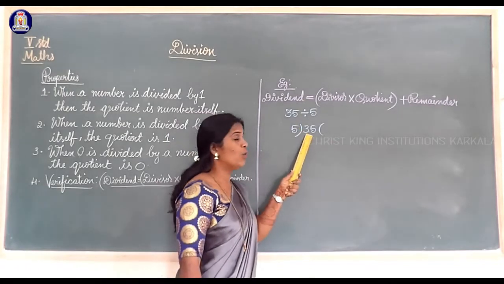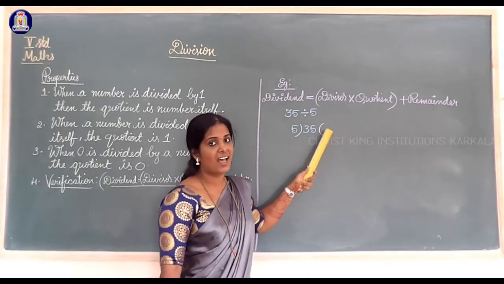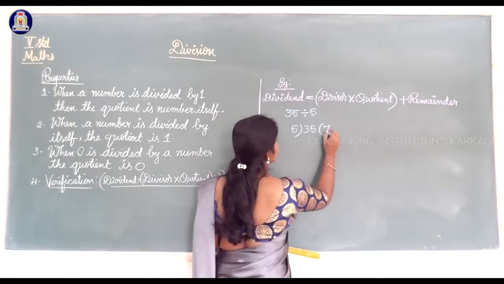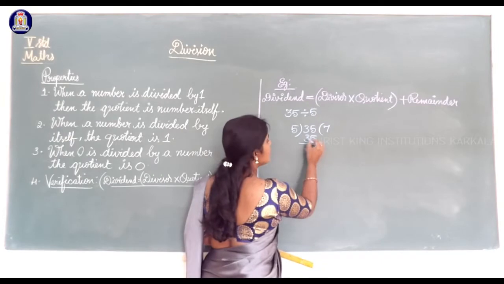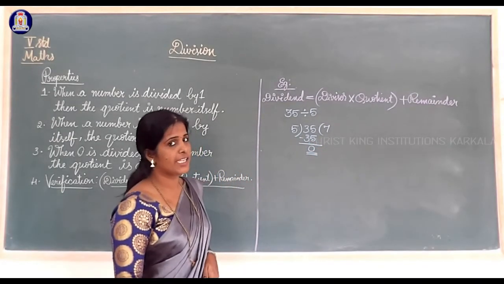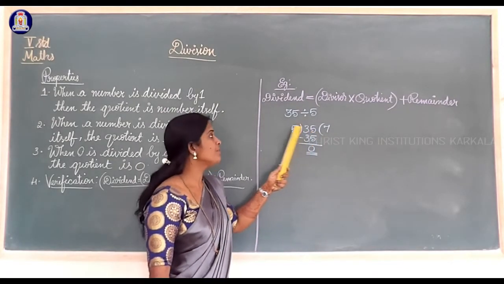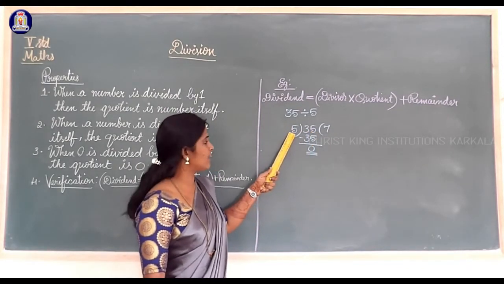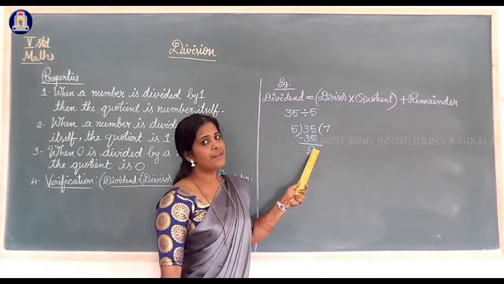So we want only 35, so we take 5 7s are 35. Then 35 minus 35, 0. Here 35 is the dividend, 5 is the divisor, 7 is the quotient and 0 is the remainder.